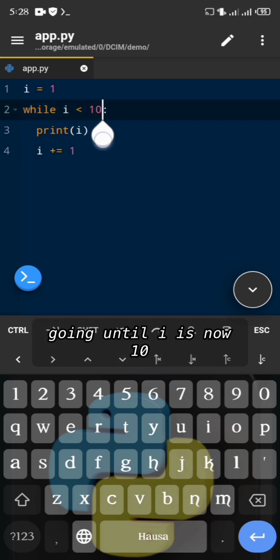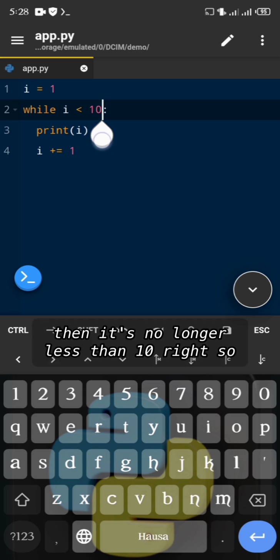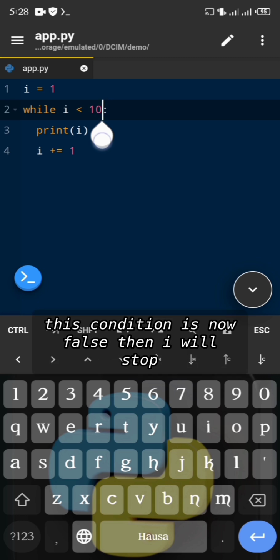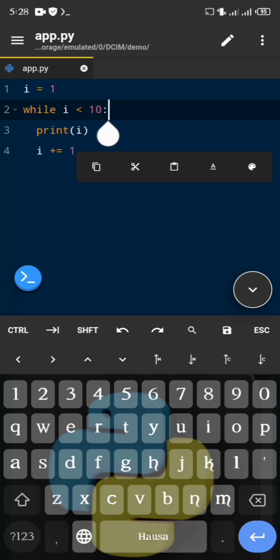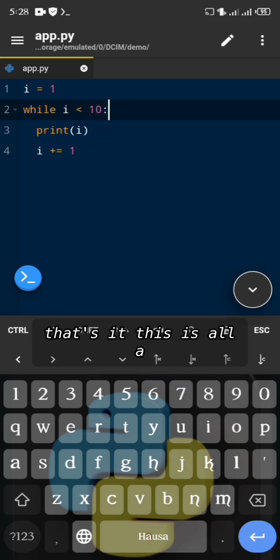i is now 10. As soon as i is 10, it's no longer less than 10, right? So this condition is now false. Then it will stop printing out. Okay, that's it. This is all a while loop is.